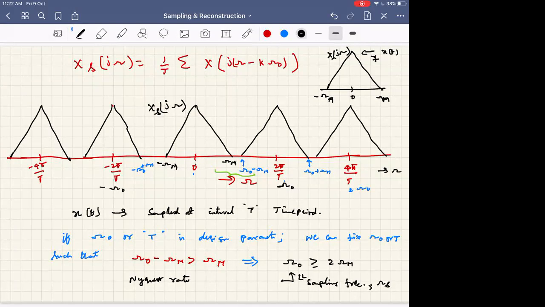So if, for example, you sample at less than the Nyquist rate, what will happen? Overlapping will occur. Frequency overlap. Loss of information.